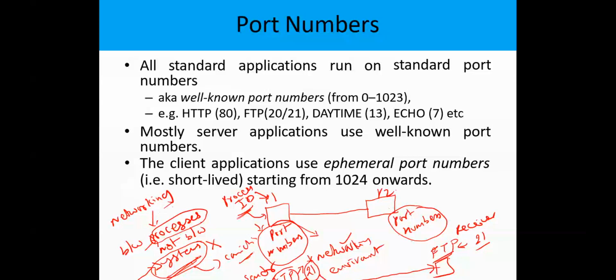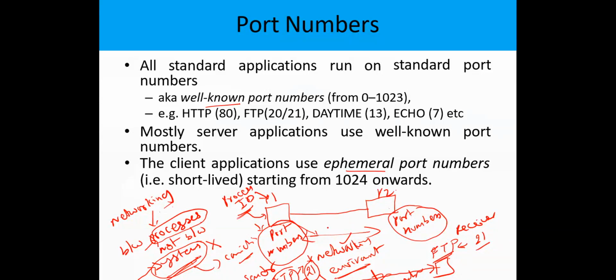This is the destination port number. Using this destination port number, this FTP can communicate with the receiver FTP. So this is the purpose of identifying the applications in the networking environment. We will have port numbers, and these port numbers are divided into well-known port numbers and ephemeral port numbers.